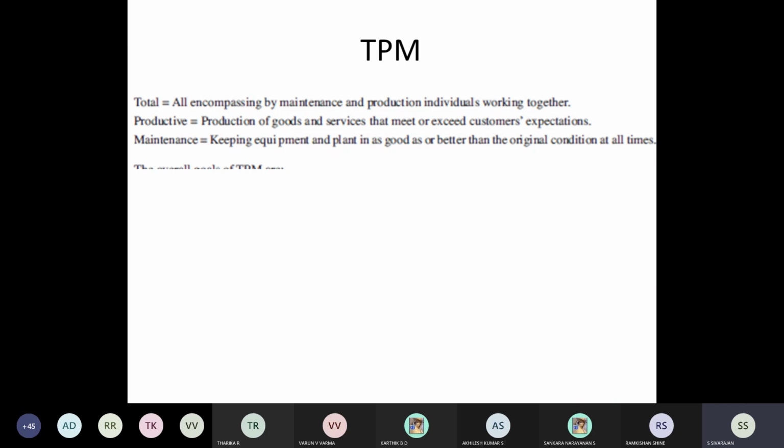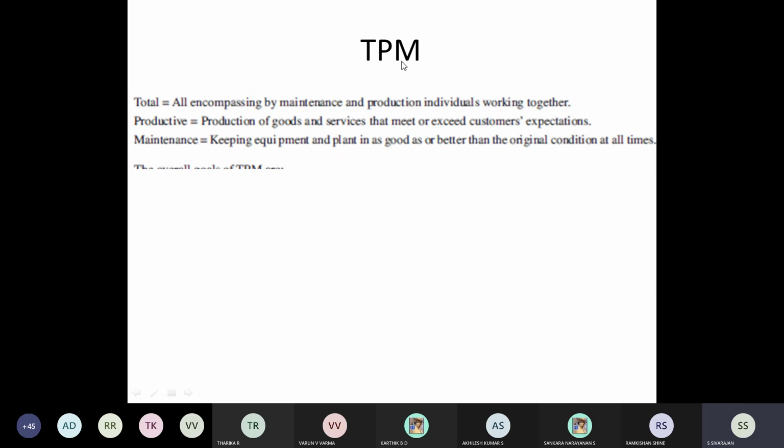So small things they should be able to do. The person who is working with the machine should be able to do some maintenance so that the machine keeps working. Every time you cannot go to the maintenance people. So the maintenance people and the production people should work together.